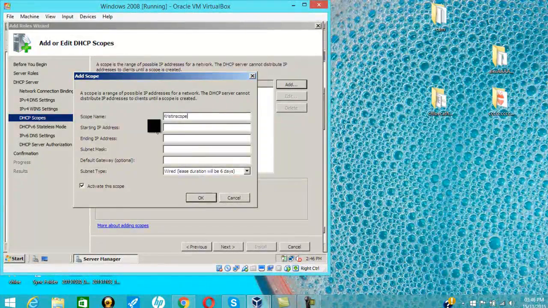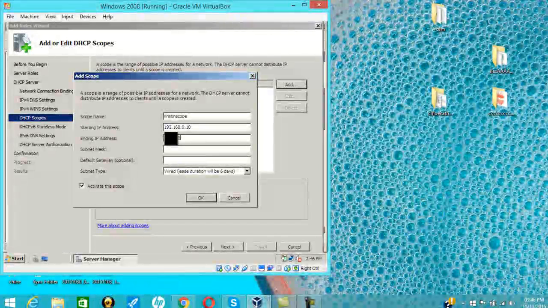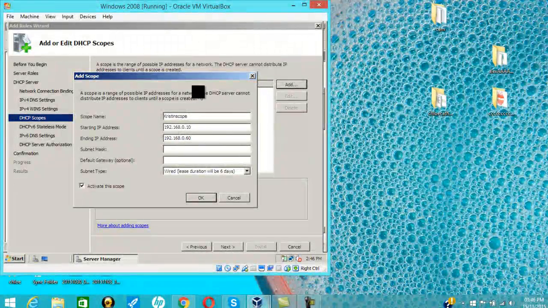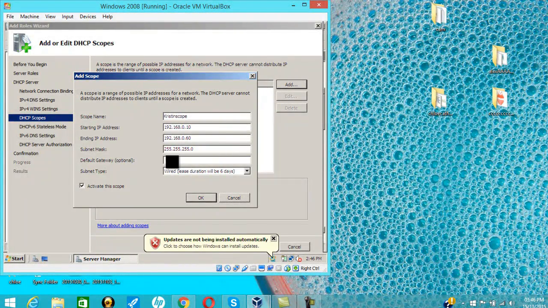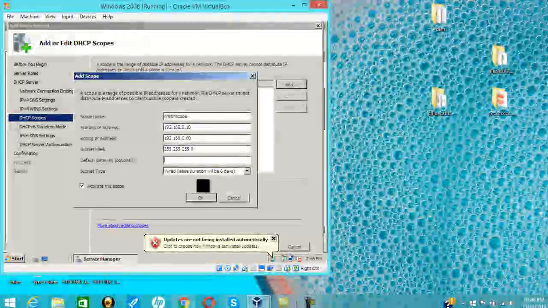We're going to add in our starting IP address and our ending IP address. The subnet mask is going to be 255.255.255.0. I'm going to leave default gateway empty and I'm going to click OK.